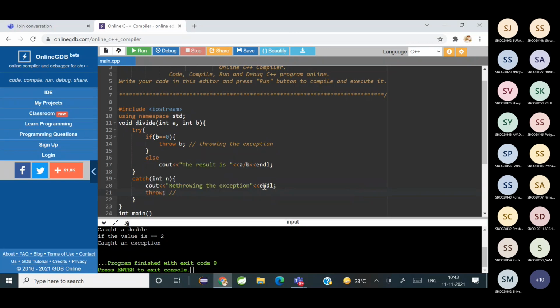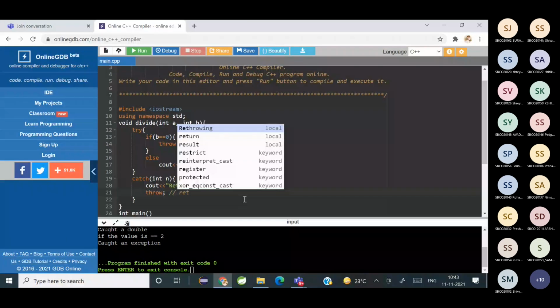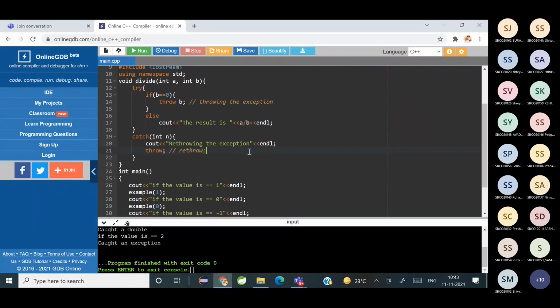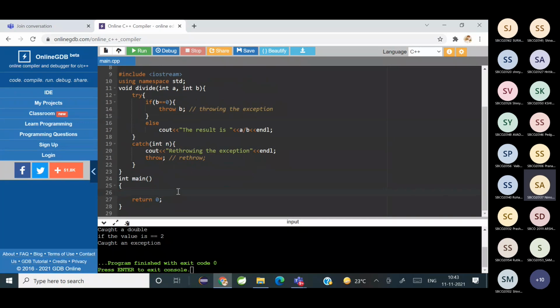This is rethrow. So that means if I simply write throw followed by a semicolon, and where are you throwing? Inside the catch block. Can you see that? Yes, students, can you see it? Yes, ma'am.